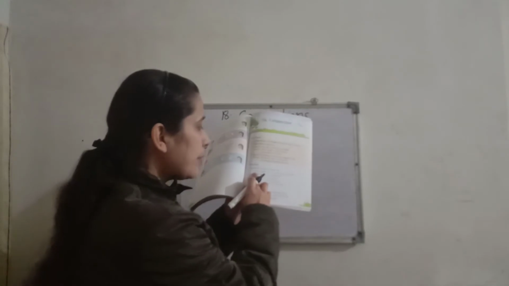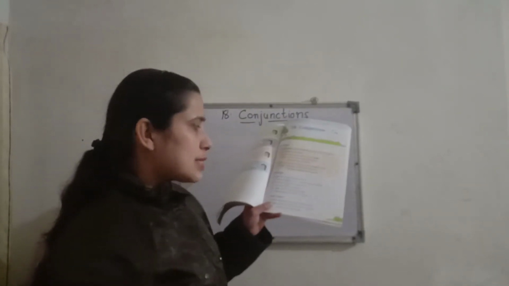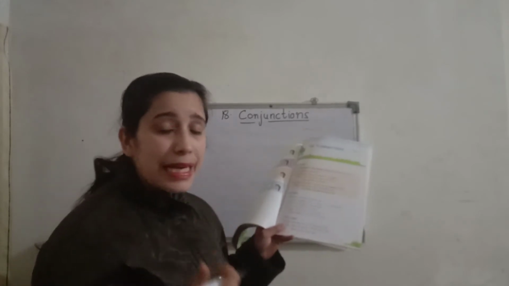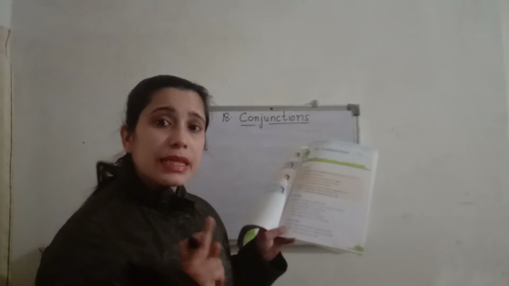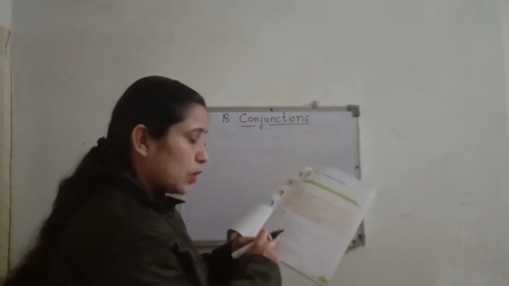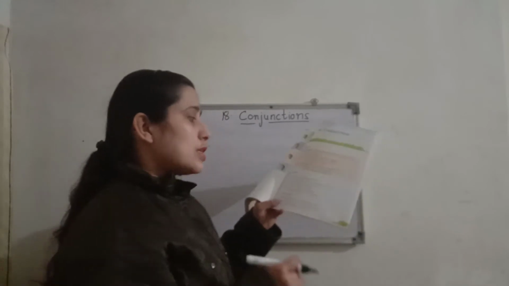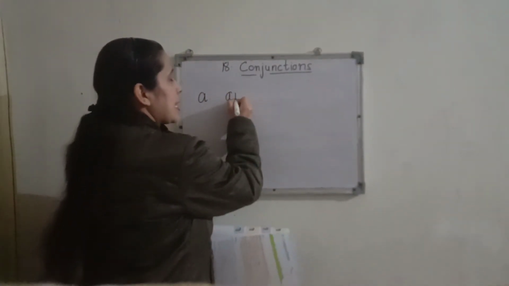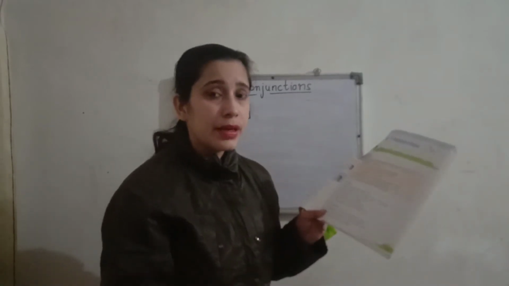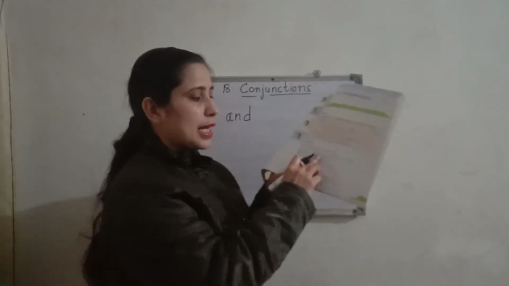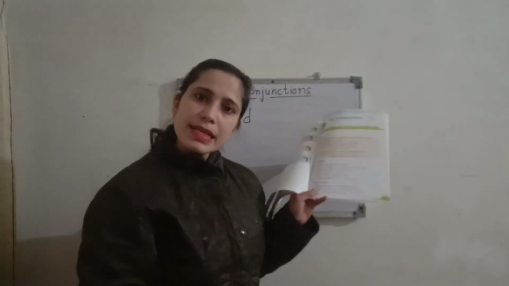So, I read a storybook, painted a picture on Saturday. Here it is read, not read, okay, we will pronounce it correctly. I read a storybook, painted a picture on Saturday. So here the conjunction and will come. I read a storybook. After that, what have I done? After that I have painted a picture on Saturday.